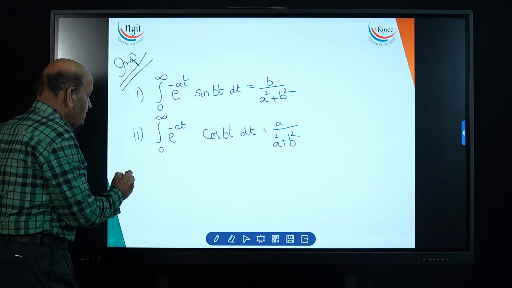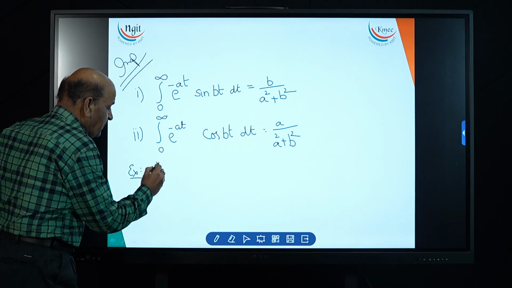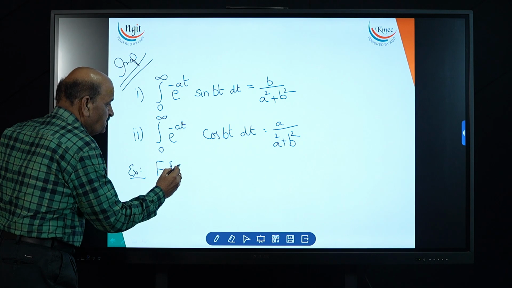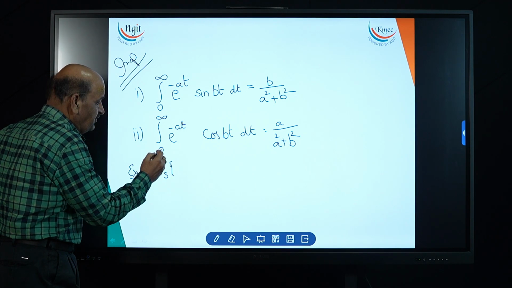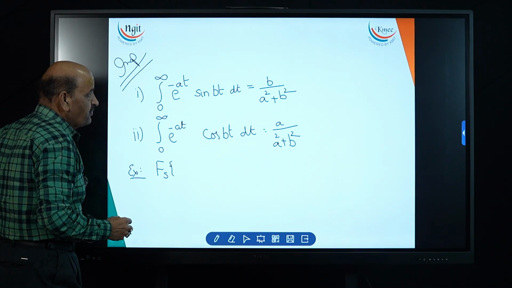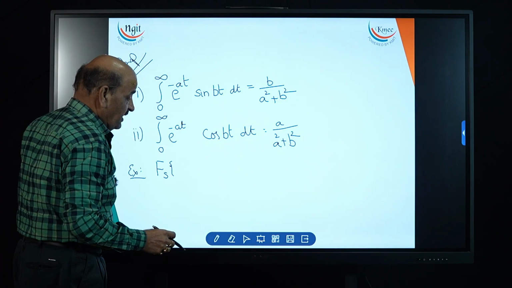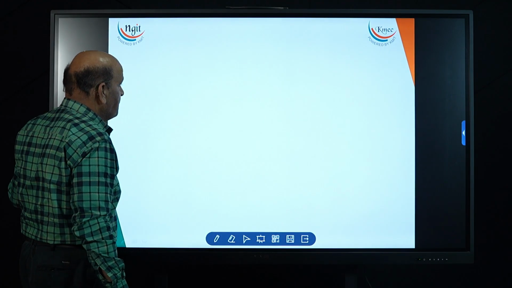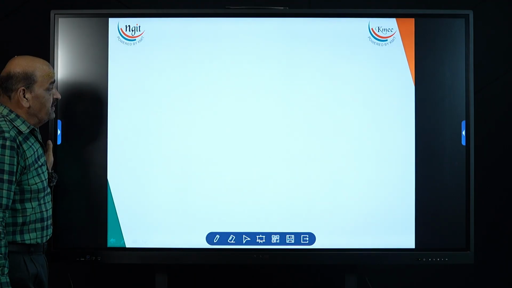For example, find the Fourier sine transformation. Understanding? This is a very important concept. Got it? The next one I will make. Now, these two are very important.